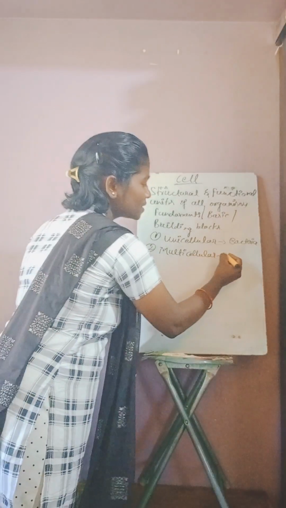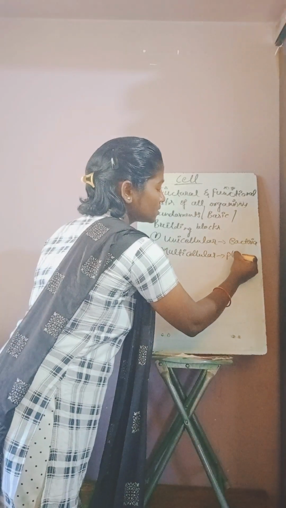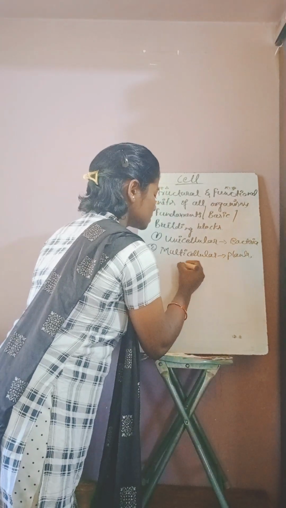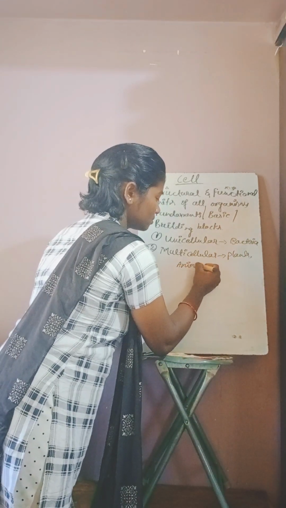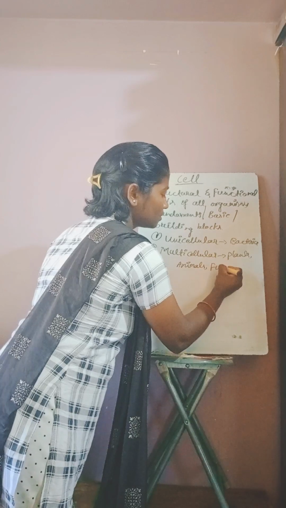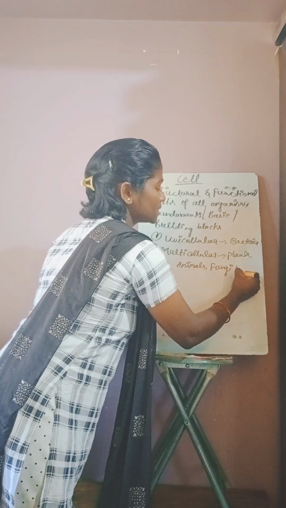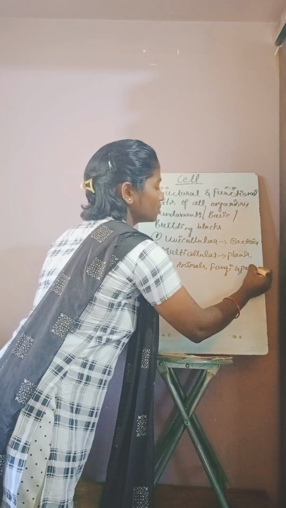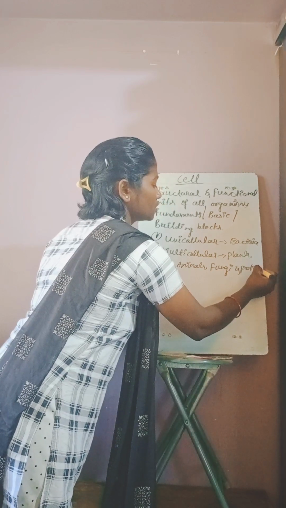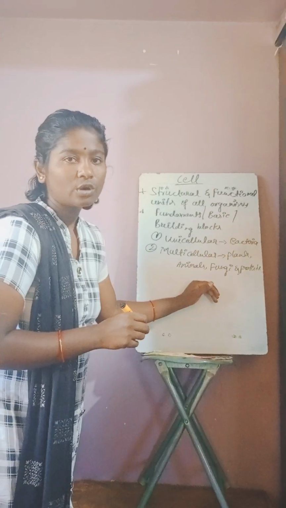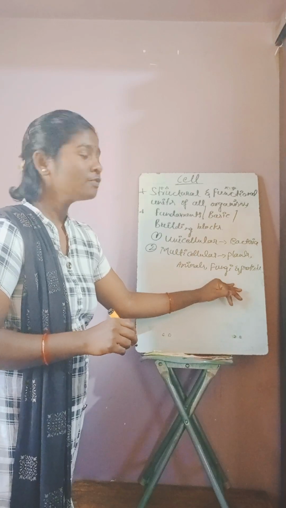Examples: plants, animals, fungi and the protista group. So these are the multicellular organisms made of a large number of cells.